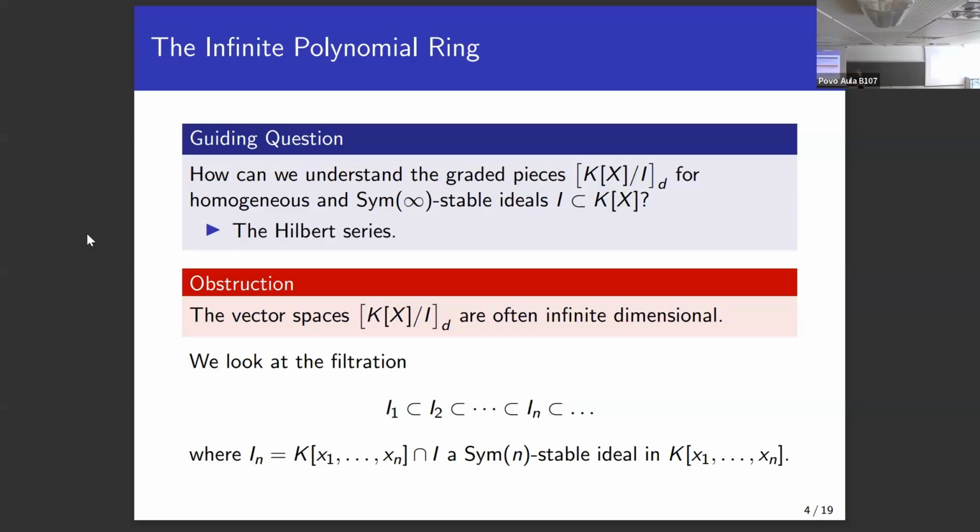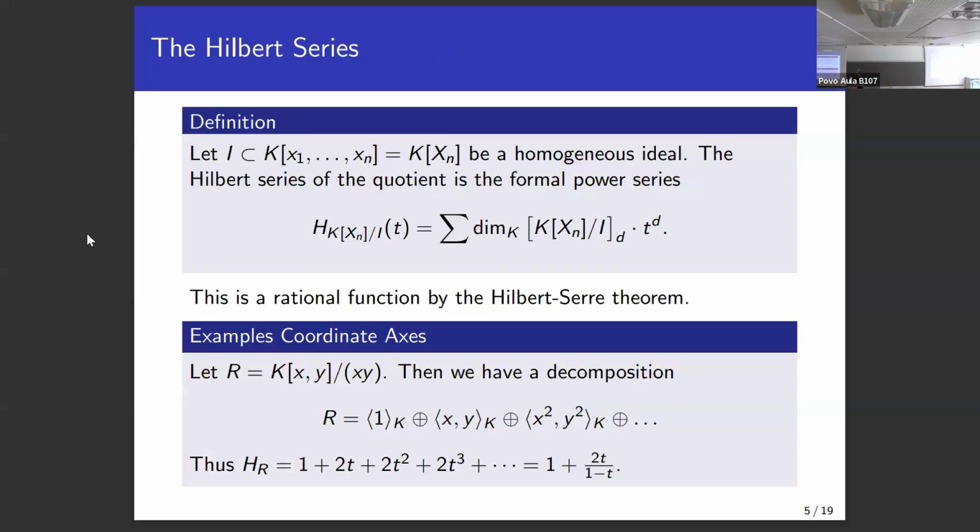And the solution here is to go down into the finite case. So what do we do? We look at the truncation to n variables. We take our homogeneous and symmetric ideal I, and we intersect it with a finite polynomial ring. And we denote this by In. Now note, because I was stable under the infinite symmetric group, our ideal In is stable under the finite symmetric group. And they form a filtration. All right, now for each natural number n, we have exactly such an ideal In.